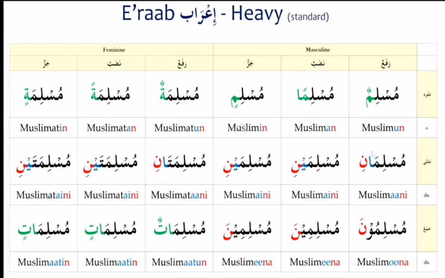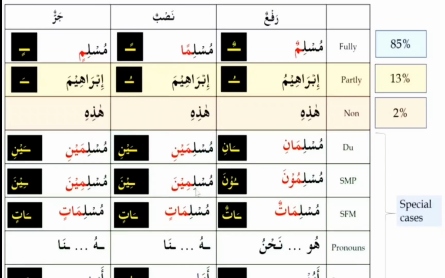So this is the Muslimun chart where we have studied about the singular nouns, dual nouns and the plural nouns. At the same time, we have studied all the three states of the nouns in the masculine and in the feminine nouns. Now we can see this chart. It is a gist or synopsis of all the i'rab of the nouns that we have studied so far. First, we have studied about the declension of the nouns, that is triptote, that is they decline, they show three signs. Diptote means they show two signs, and mabni, that they don't show any sign.